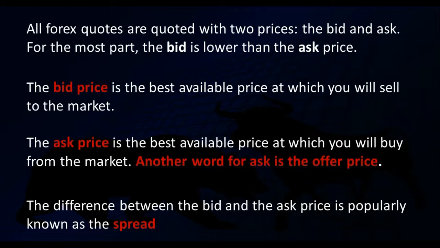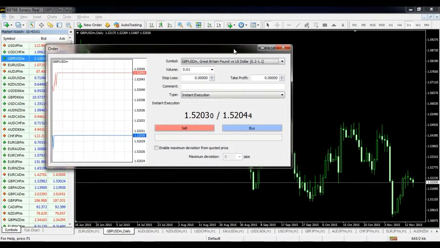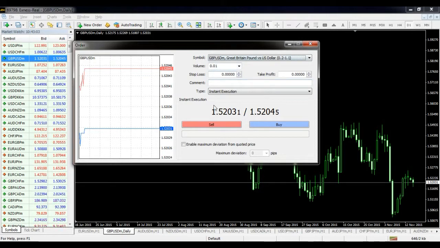So let's see a real-time example. Again, we will go to the MT4 terminal. In that example, GBP/USD, here the price 1.52038 is the bid price. See from here the market watch section. This is the bid price and this is the ask price.